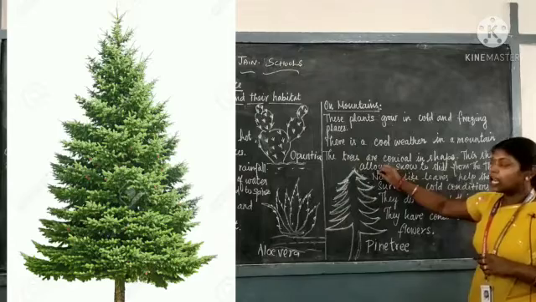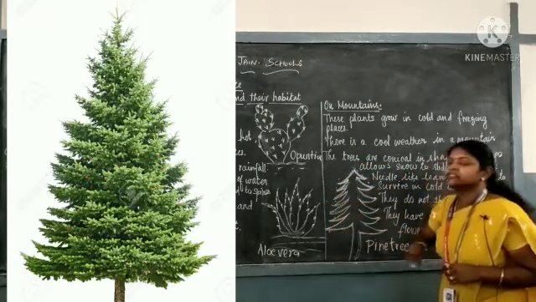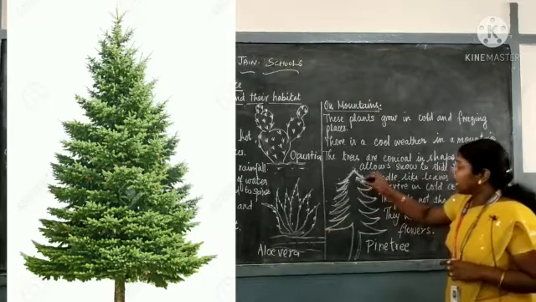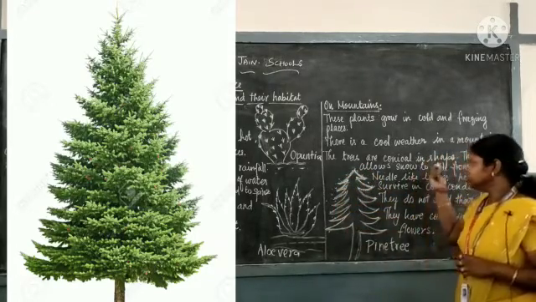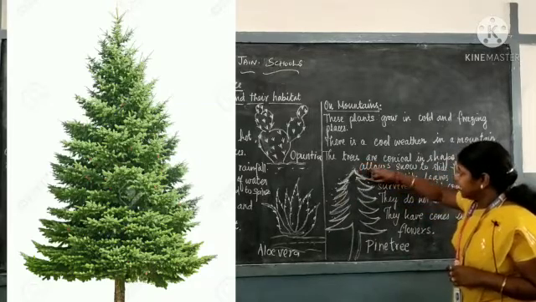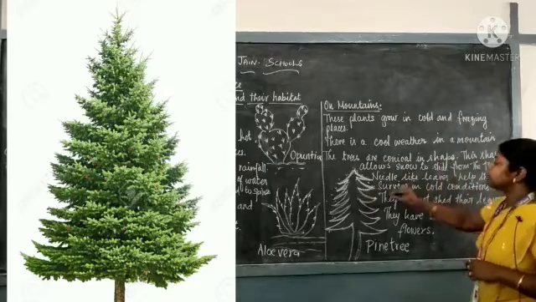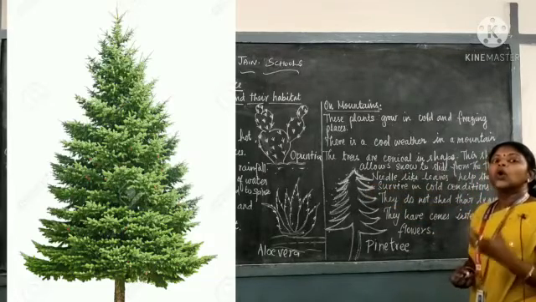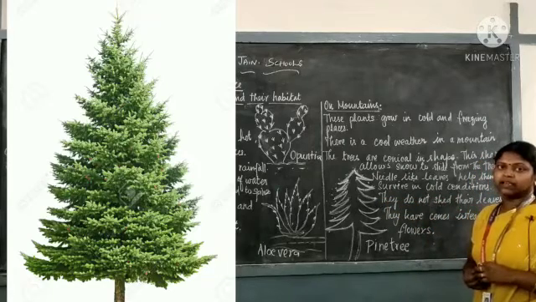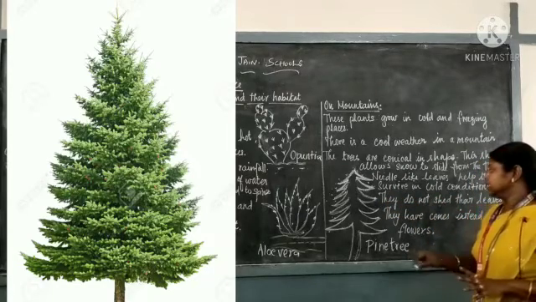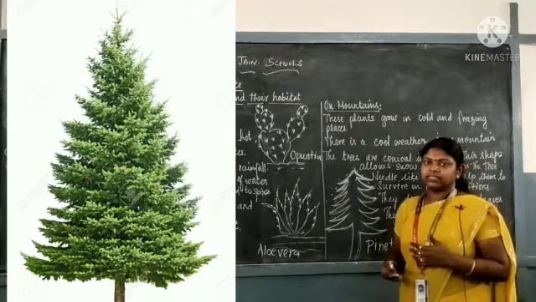The shape allows the snow to slide from the tree. Needle-like leaves. It has needle-like leaves, so it helps them to survive in the cold condition. They do not shed their leaves in any season. They have cones instead of flowers.